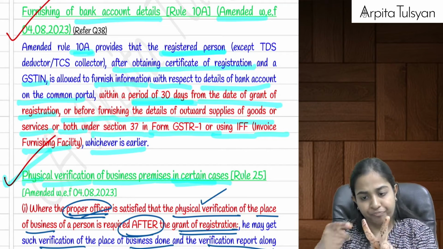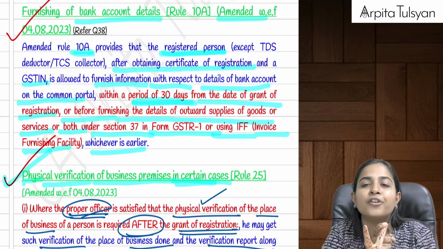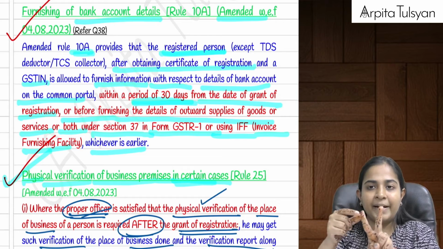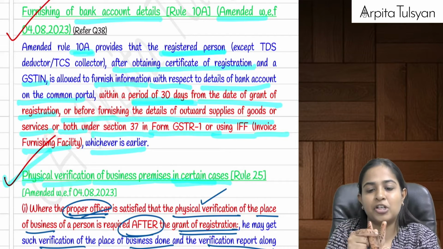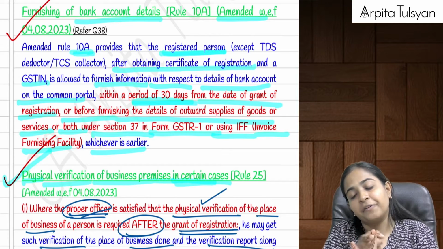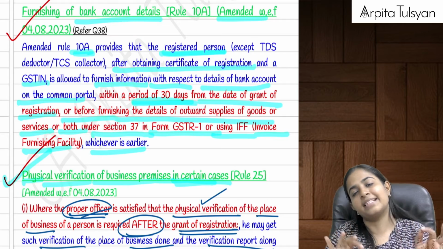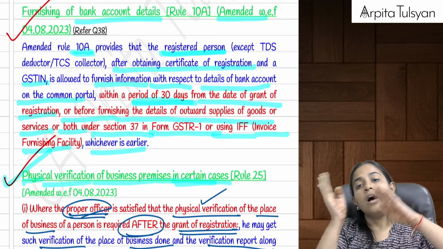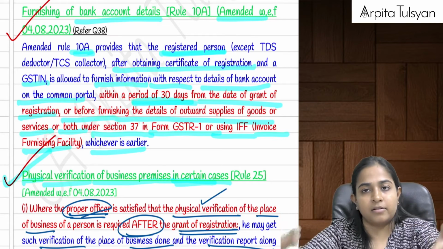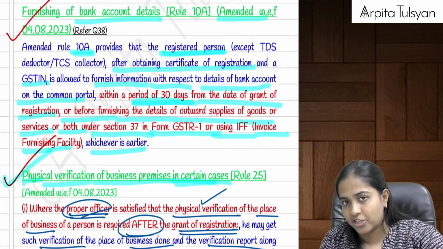Earlier of 2 dates: 30 days from the date of grant of registration certificate or filing of your first GSTR1 or IFF. I'll repeat, 30 days from the date of grant of registration certificate or filing of first time GSTR1 or IFF, whichever is earlier. Within this much time, you can go to the GST portal and submit your bank account details later on. Earlier you had to submit it at the time of your application form itself. Now they are telling that you can submit your application form, and you will get the registration certificate.